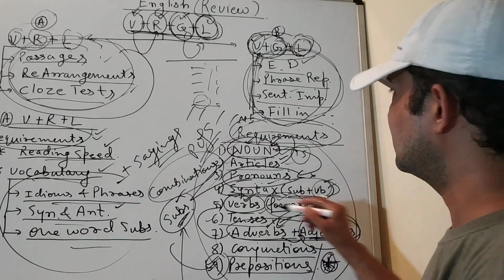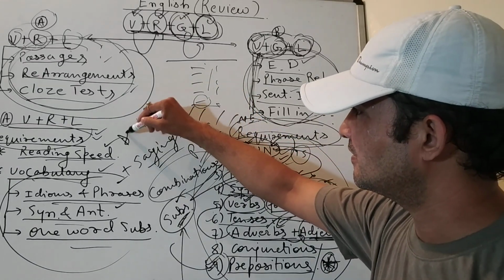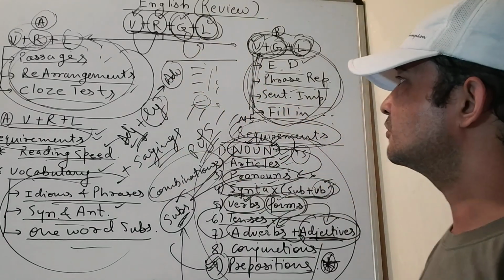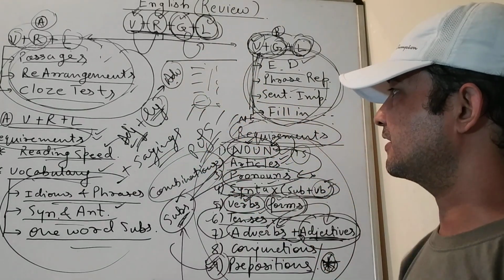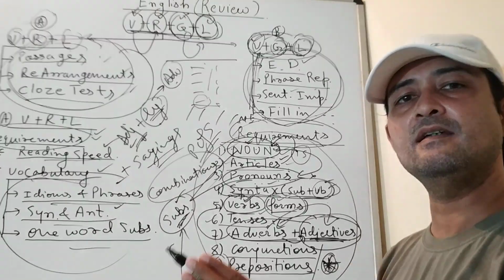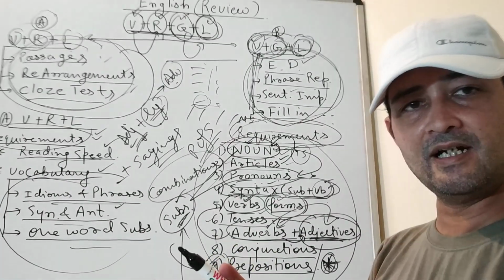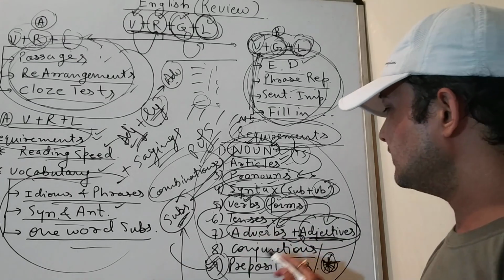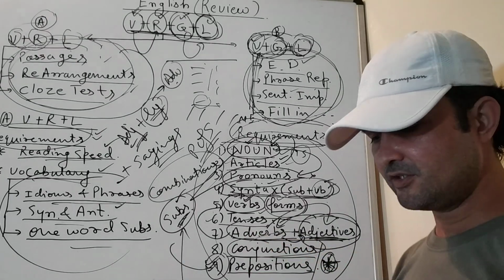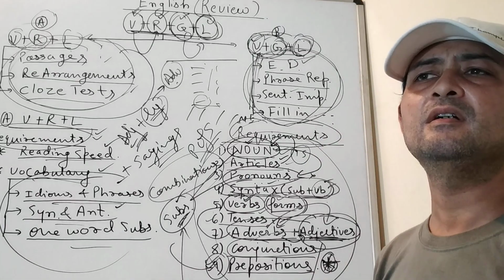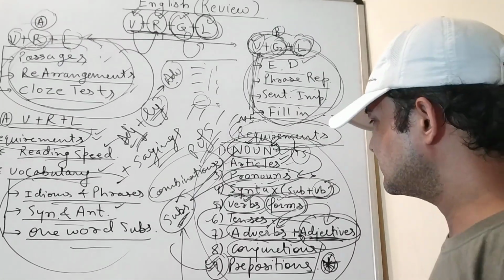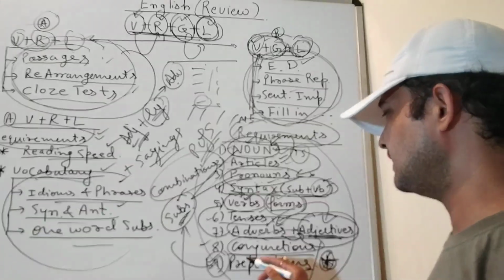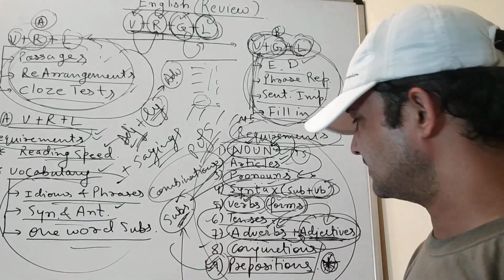When we place ly after an adjective, it becomes an adverb. To become an adverb, normally we use ly after it. For example, nice plus ly, nicely, adverb. Nice is an adjective. Simple is an adjective, we place ly after it, it becomes simply, adverb. After that, we go for conjunctions. Conjunction is a topic that is normally of less importance, but since it's a part of the curriculum, we can't skip it. We have to go for it. But after adverbs and adjectives, because it has fixed type of questions.